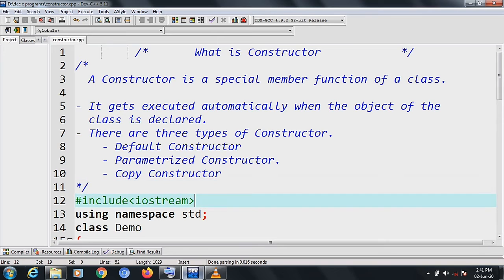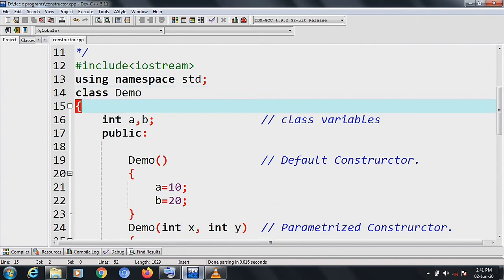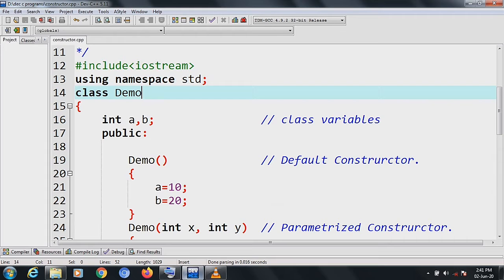First I have included a header file, iostream, that is a familiar one. After that, I have created a class demo. Here class is the keyword and the name of the class is demo. If you want, you may take another name for the class, because this is a user defined name.